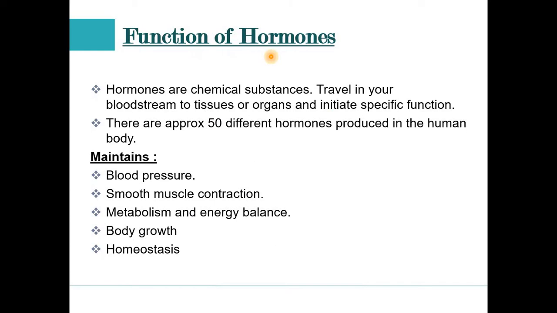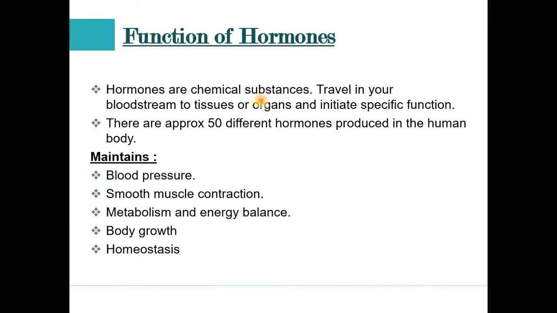First, let us discuss the hormones. We have seen that the endocrine system consists of various glands, and these glands secrete the hormones, and these hormones play a vital role in our body. So first, have a look at the hormones. What exactly are the hormones, and how do they play a vital basic role in our body?